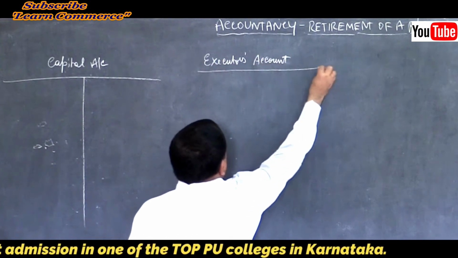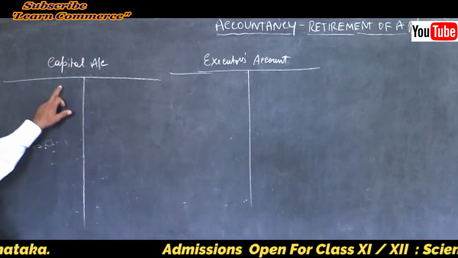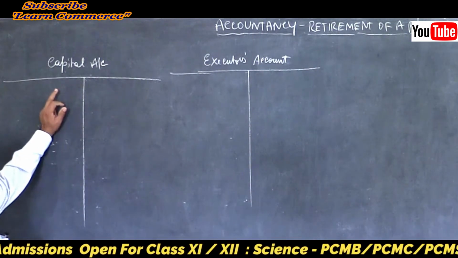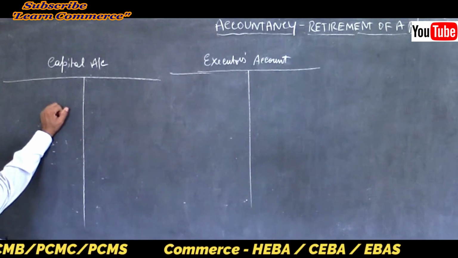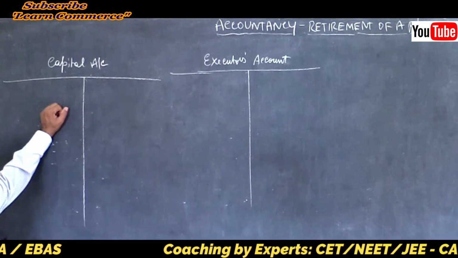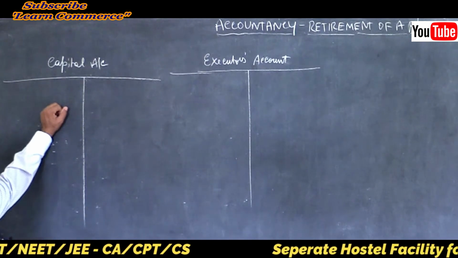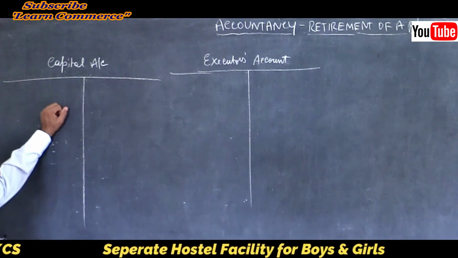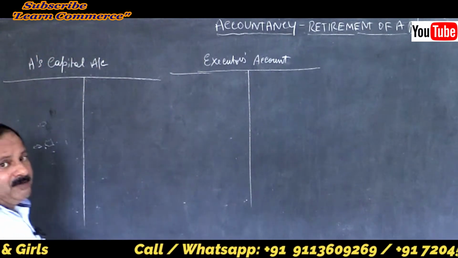If they ask you to prepare capital account, you should open capital account. Most of the students in examination will open capital account. Whose capital account? Is it my capital account or your capital account? Question arises. So don't forget to write the name of the deceased partner. If A expires, then A's capital account you have to open.